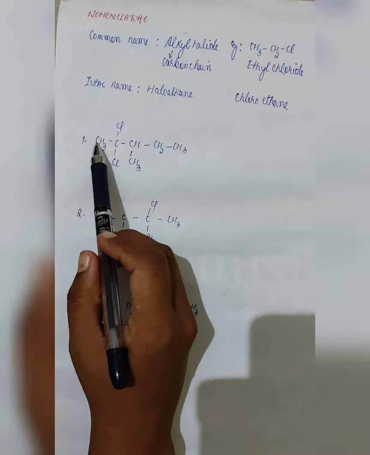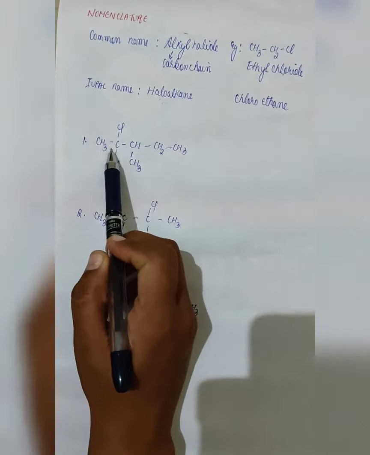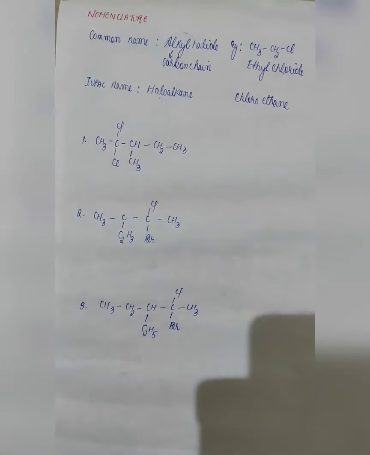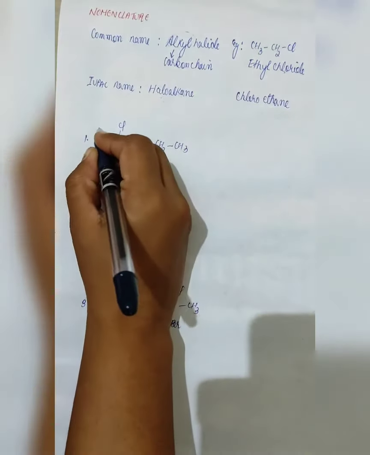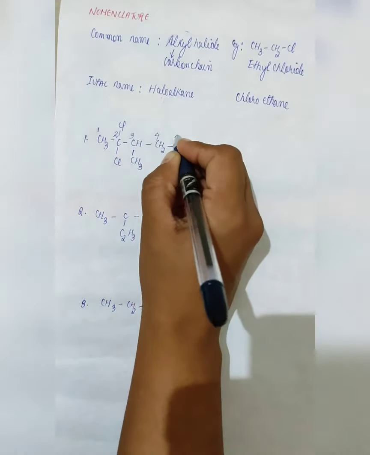But if we number from the other side, 1, 2, 3, 4, 5, it gets the number 2. So this will be our preference. Remember that numbering will be done only on the carbon atoms, not on any other atom. So here our numbering will be done in this manner: 1, 2, 3, 4, 5.